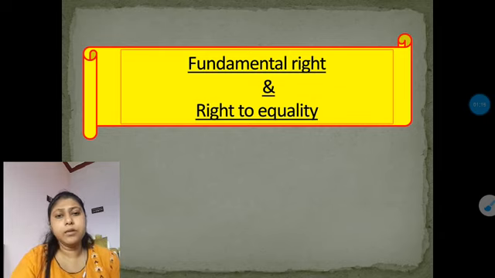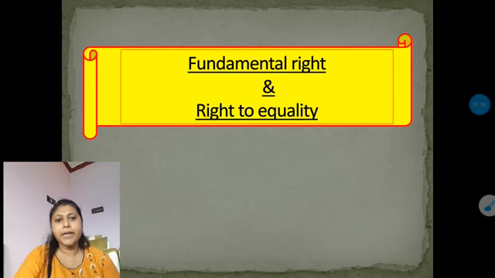So, if you have an old edition of the NCERT political science book, you get these three topics in chapter number 2. So, please go through that chapter 2. From there you get an idea about these three topics, along with my videos. So, let us start with the topic of fundamental rights.